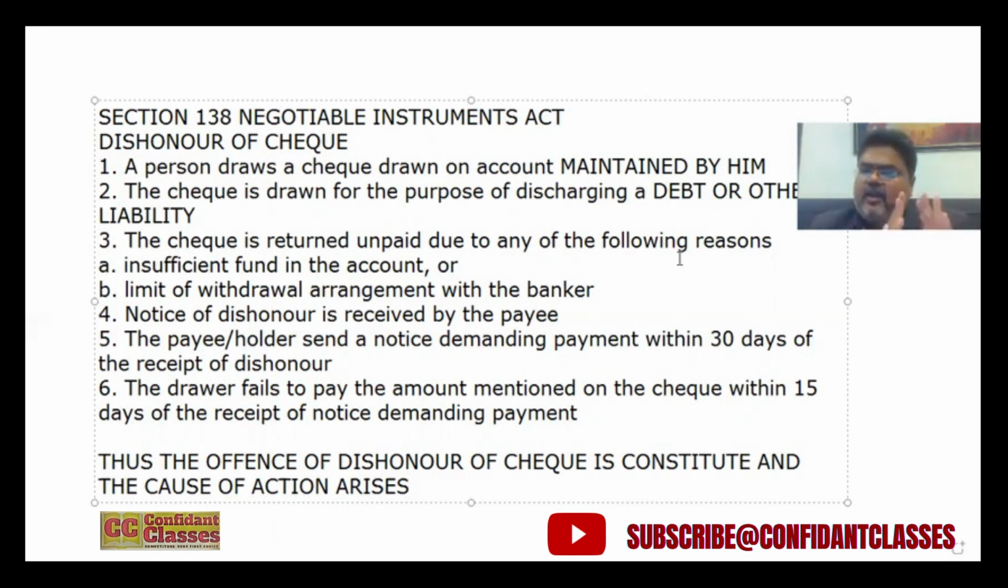So in a day, if there is a limit arrangement and that limit is already exhausted, hence the check got returned unpaid, then Section 138 will be attracted. So either it is because of insufficiency of funds or limit of withdrawal arrangement with the banker. Here, there was an interesting case in which the check was returned with the endorsement that account is closed.